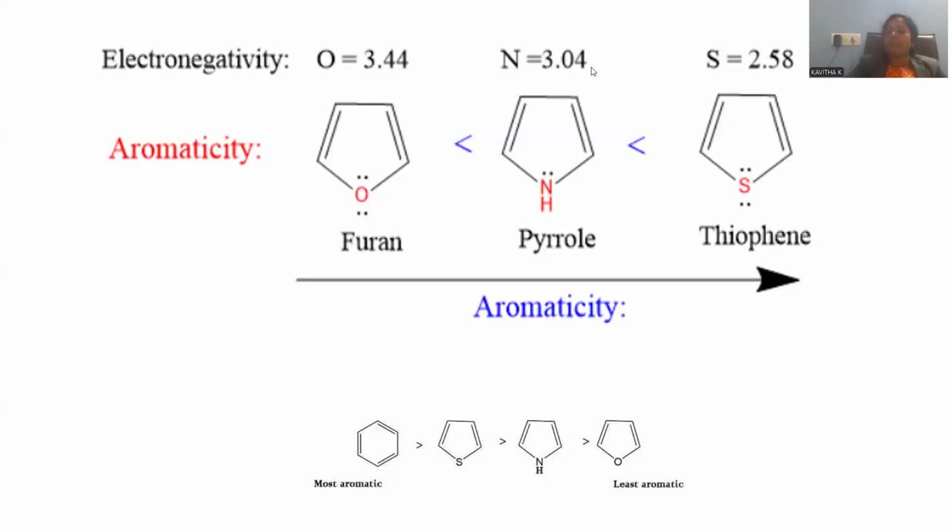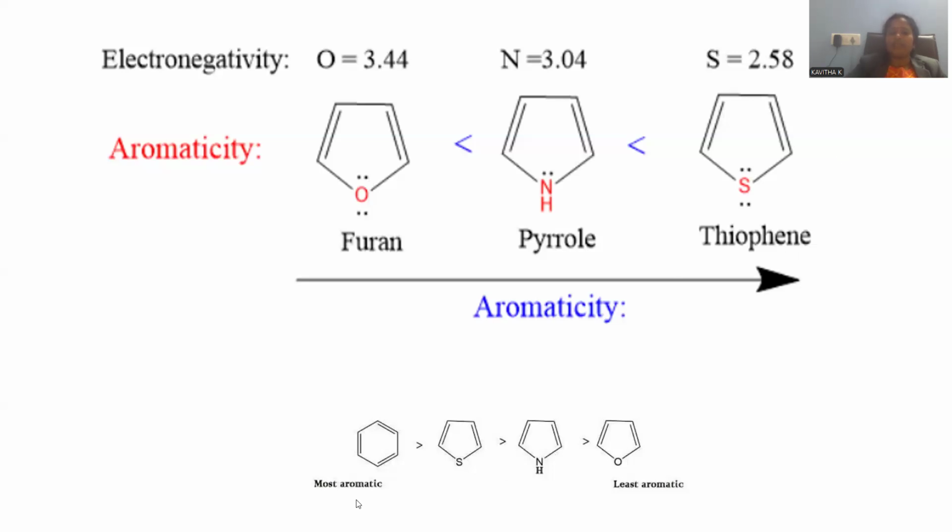Aromaticity is inversely proportional to electronegativity, right? Electron holding capacity is higher for oxygen, so aromaticity will be lesser for furan. Electron holding capacity of nitrogen is moderate, and subsequently aromaticity is in between furan and thiophene. This is the way of comparing aromaticity.